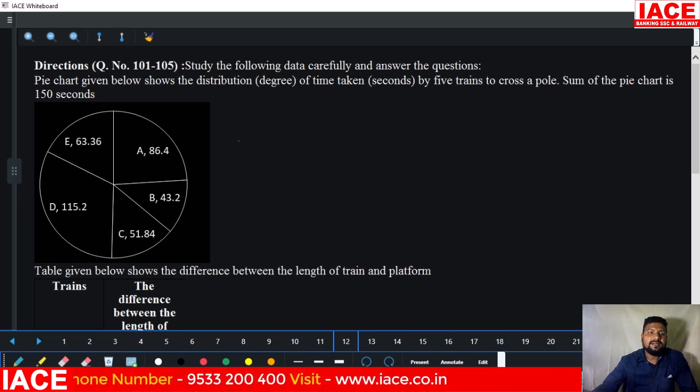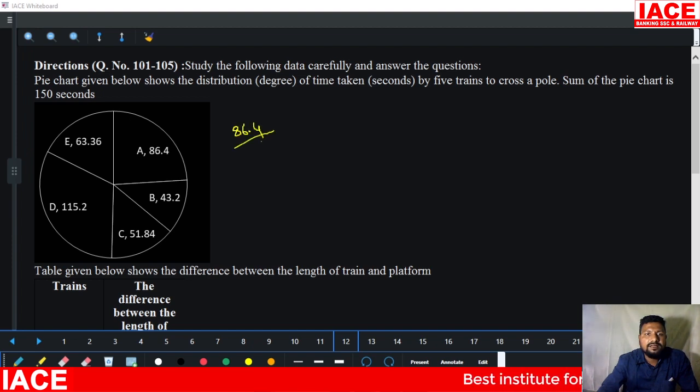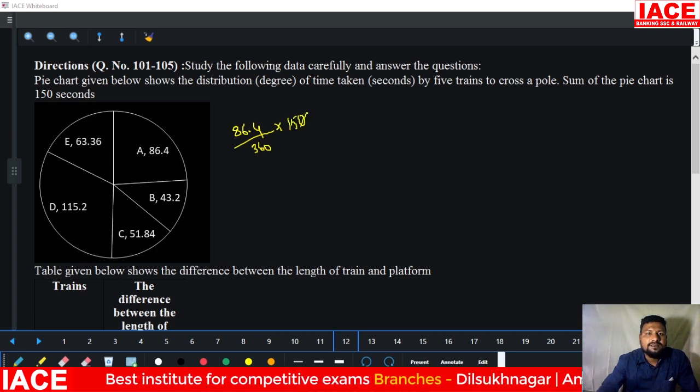How to calculate? For example, we'll go with A. How much time will train A take to cross a pole? 86.4 by 360 degrees, and in this we require 150. Zero cancel. 360 is the total degrees.